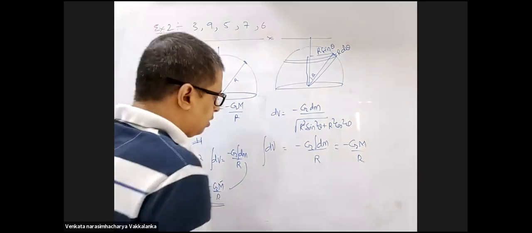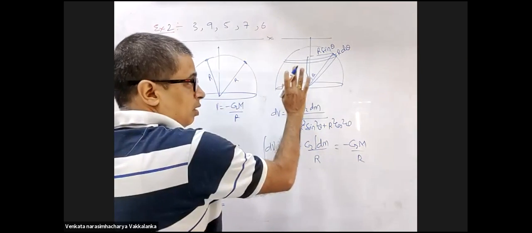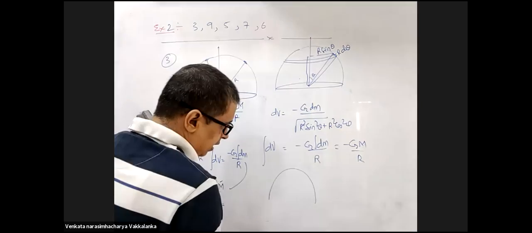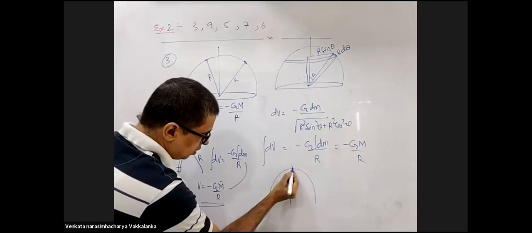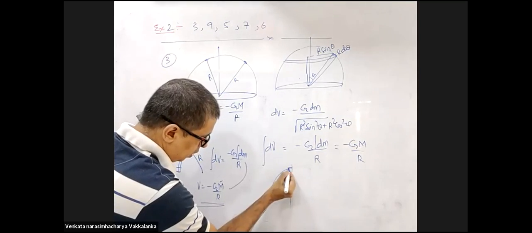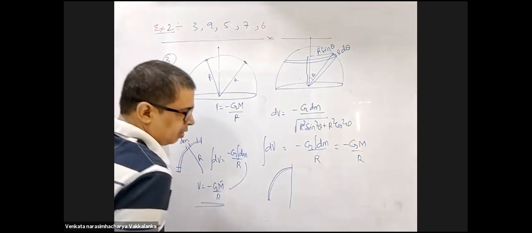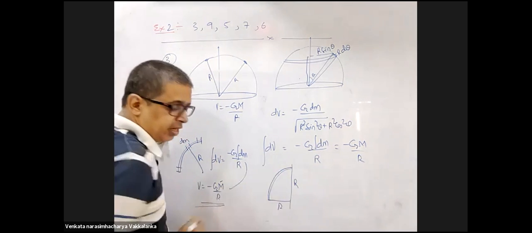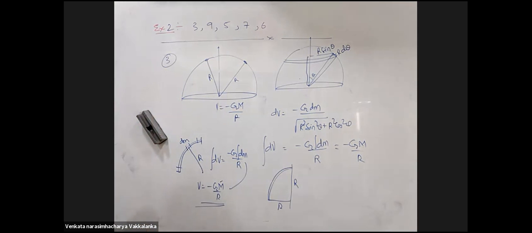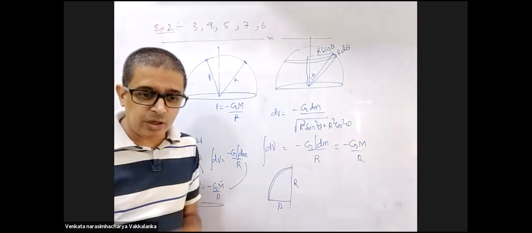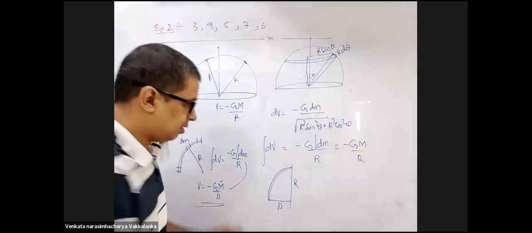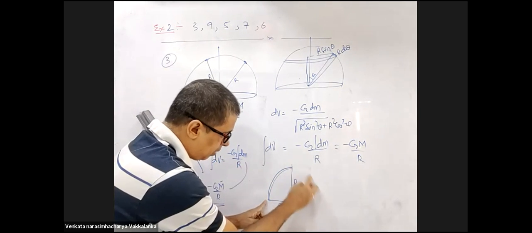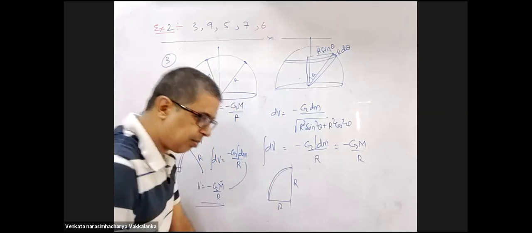You take a ring. This is a hemisphere. This has got nothing to do with the radius. I'm talking about the ring. You take a ring like this and you are folding this on this side. You are removing this and folding it on this side. Now, why will the radius change? The same wire is bent into a quarter of a circle. That means the same wire is bent on this side. So here you had small m, here you had small m. Now both put together is capital M.